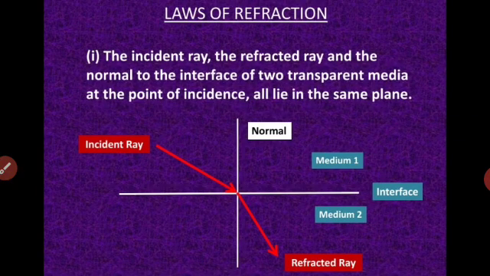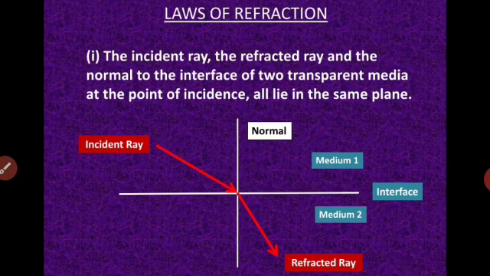There are two statements of the laws of refraction. The first one says that the incident ray, the refracted ray and the normal to the interface of two transparent media at the point of incidence all lie in the same plane. Now refer to the important keywords in this statement.